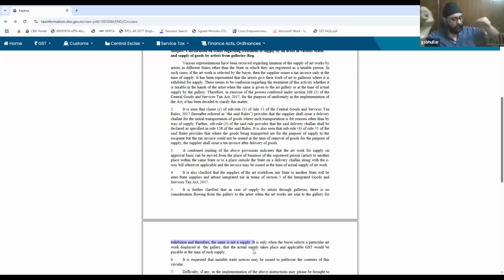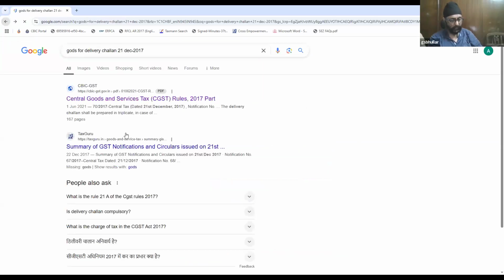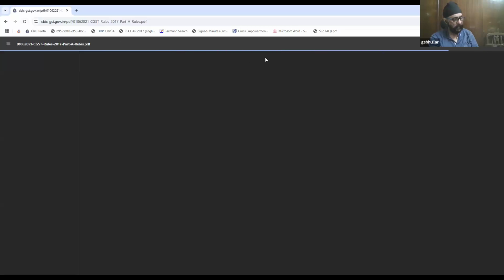Yeah, if we take the example you're suggesting, there was an earlier clarification in the initial days itself that a jeweler taking gold ornaments to a different state for showing to the clients, sale may or may not happen, so no registration is required. That was a circular in the initial days also, a clarification.